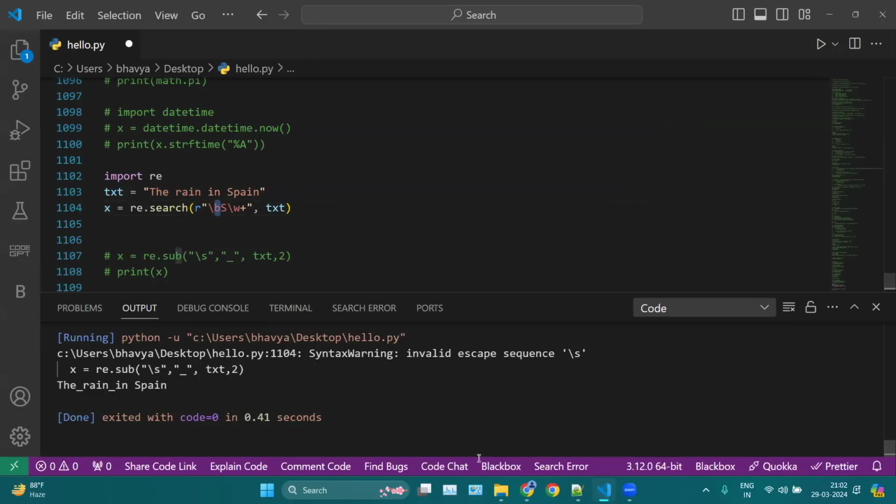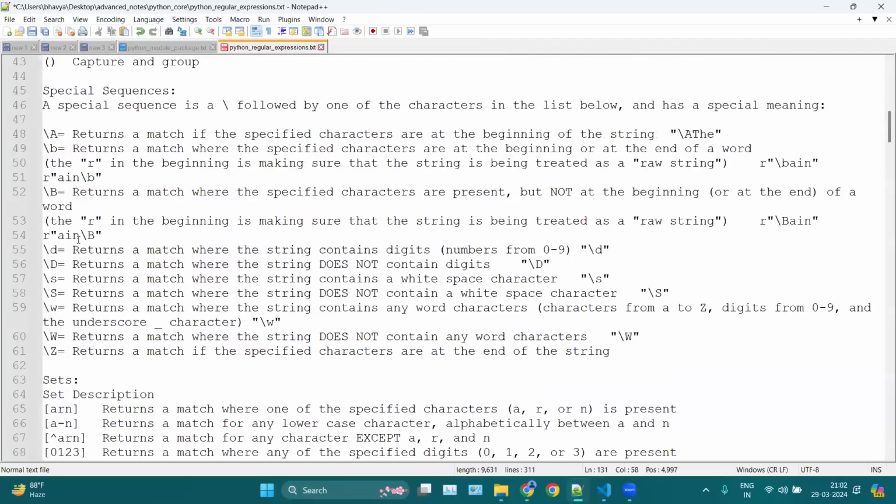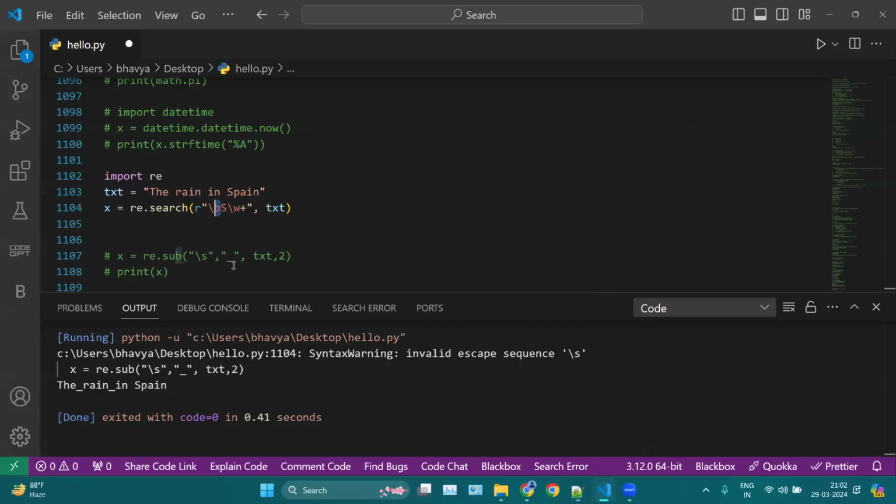Okay, now what is this \b here? You can check it from here. So \b returns a match where the specified characters are at the beginning or at the end of the word. So here we are searching for this S keyword. This S keyword, either it can be in the beginning or at the end.